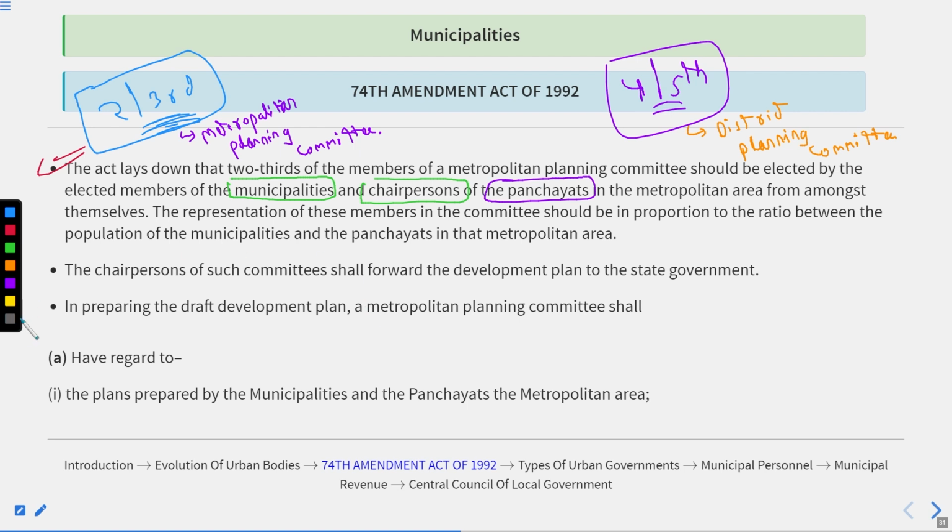Okay, the representation of these members in the committee should be in proportion to the ratio between the population of the municipalities and the panchayats in that metropolitan area. Okay, like we could say, if the population of municipalities is high,